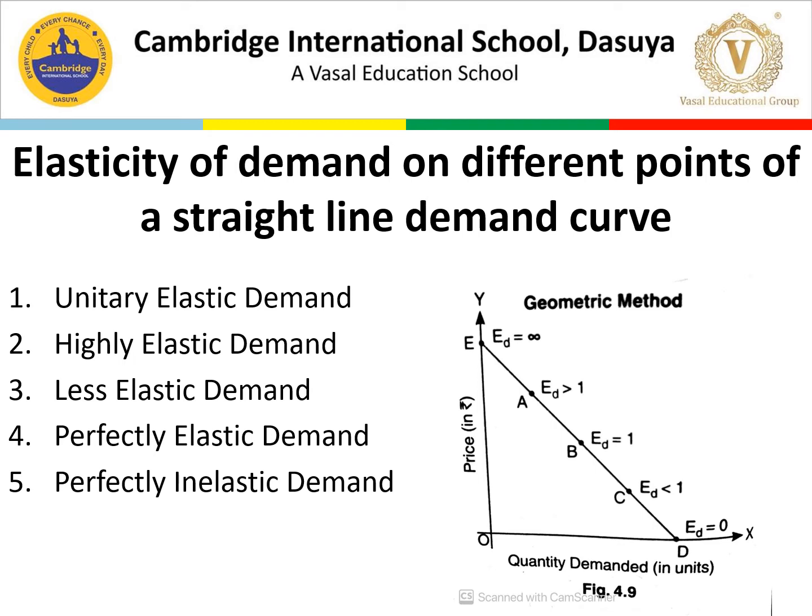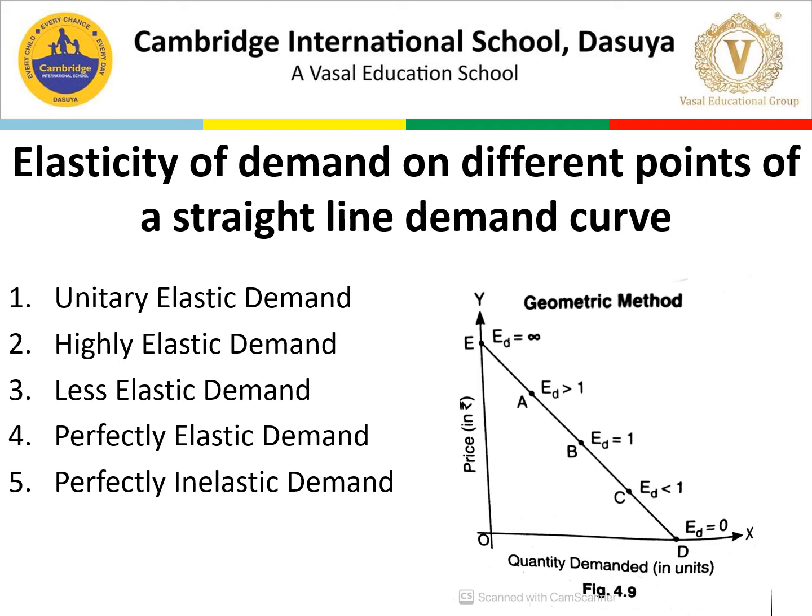So you can see, write it down, AD is greater than AE. The area of AD as compared to AE, that is less, and AD is greater than AE. So this is how we have to write it. Then it is less elastic demand. So it is totally opposite of the previous one. So in this case,